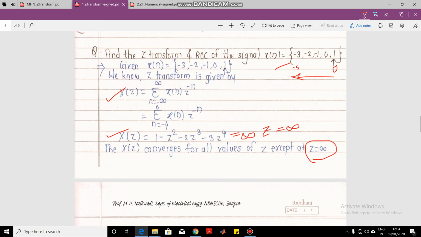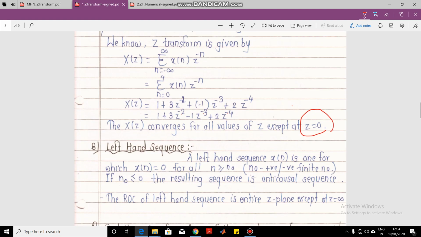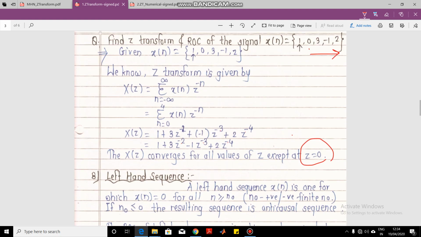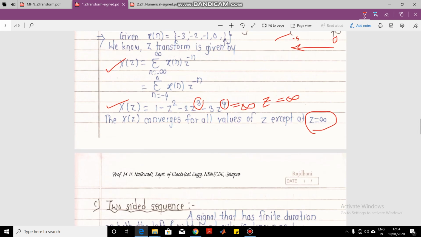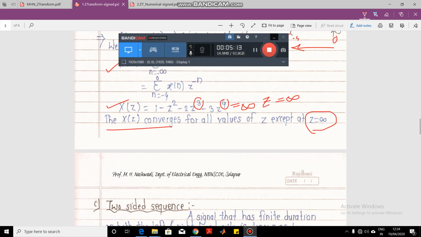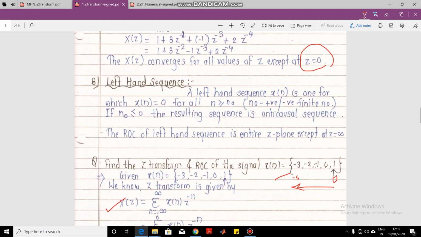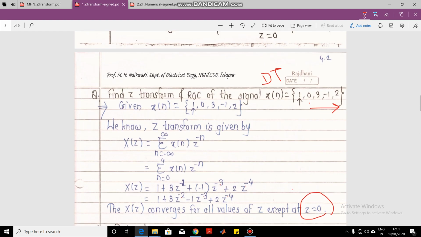Okay, so when you are having a left-sided sequence, you are going to get positive powers of z. Here there were negative powers of z. So when there are positive powers of z, the X(z) will converge for all values except at z equal to infinity. So this is a trick, you have to remember these two things: the positive powers of z and the negative powers of z.